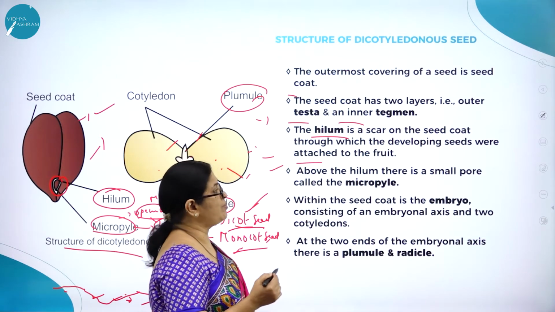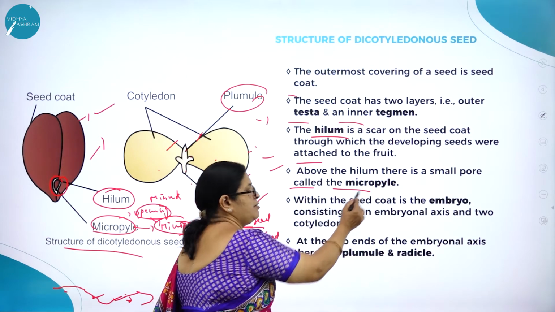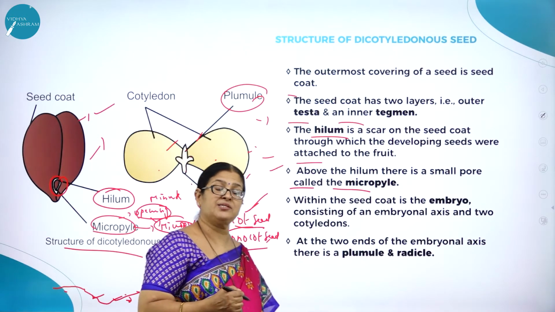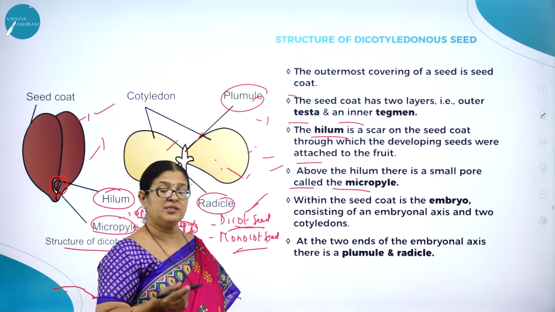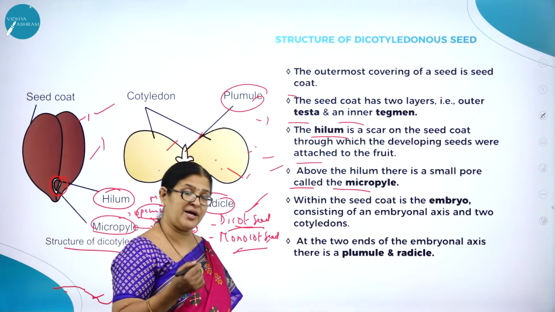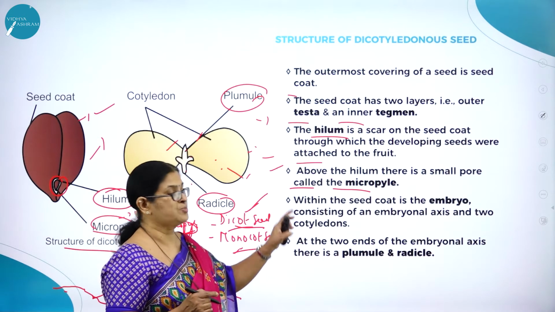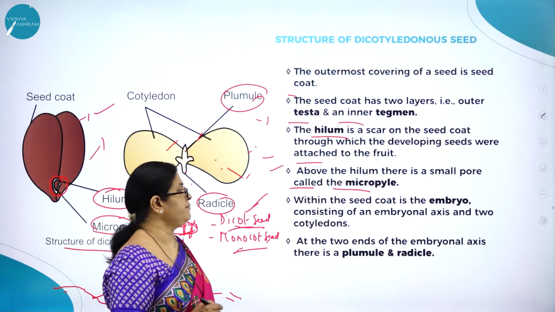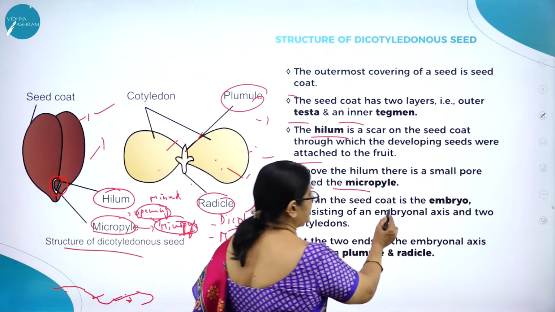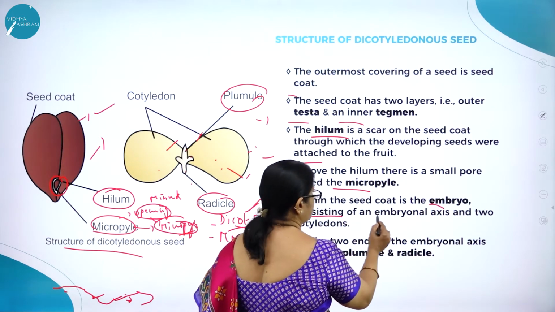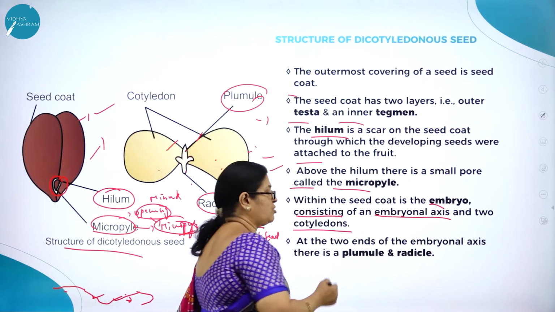Then, as I said, above the hilum there is a small opening called the micropyle, and this micropyle has a great role to play. The means of absorption of water by the seed is mainly through this small opening called the micropyle. Then within the seed coat, as I said, is the embryo, consisting of an embryonal axis and two cotyledons.